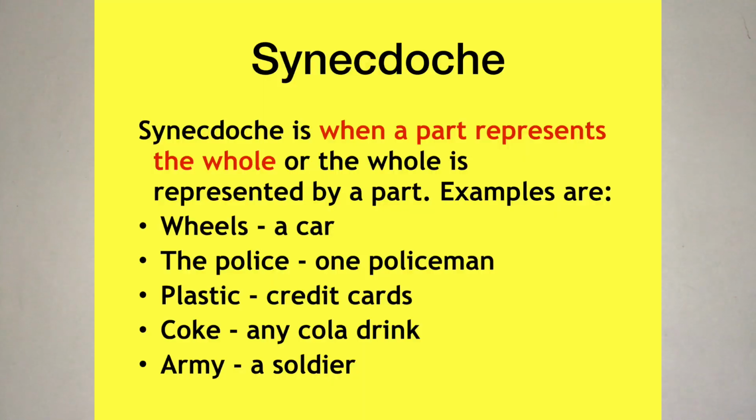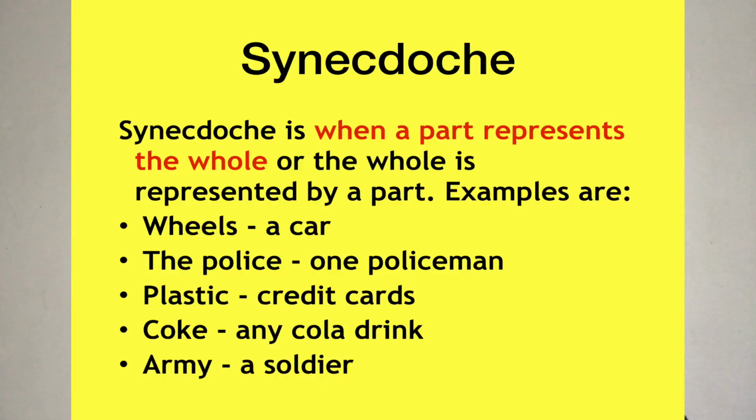Synecdoche is when somebody uses a part to represent the whole or the whole to represent the part. Here are the examples. When somebody says, "Where are your wheels?" referring to wheels, but actually you mean the whole car. "Oh, there's the police." You're actually saying the policeman, but you're representing the whole police force. "Oh, did you bring your plastic?" Or referring to credit cards. "Can you give me a Coke?" Or any cola drink. The Coke has become representing the whole of the sodas. And the whole army, but actually you mean the soldier.